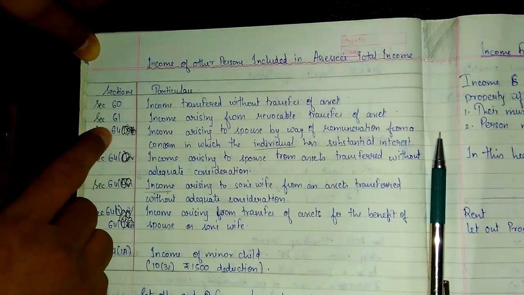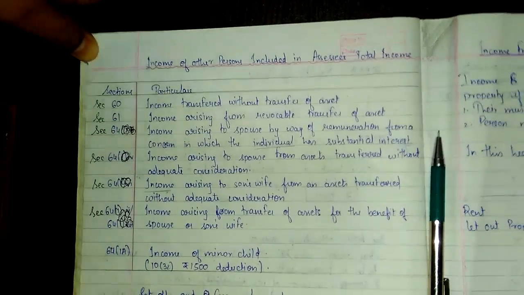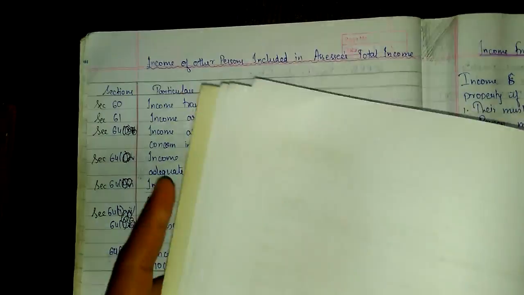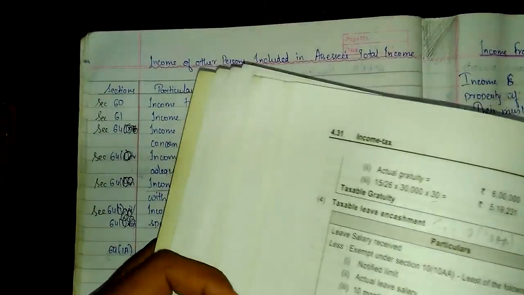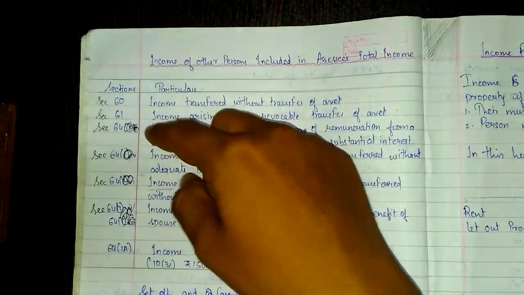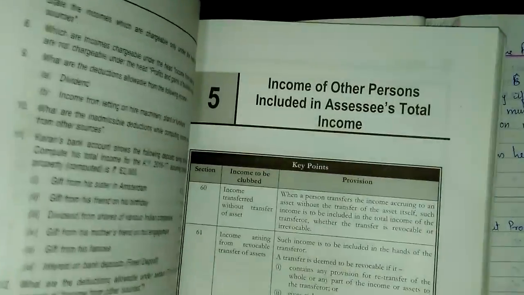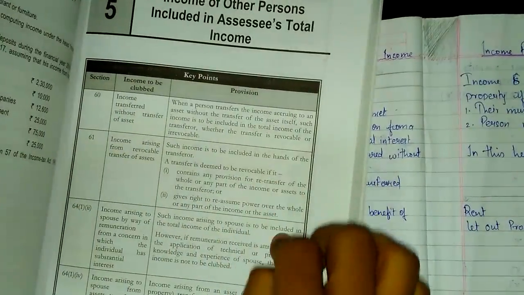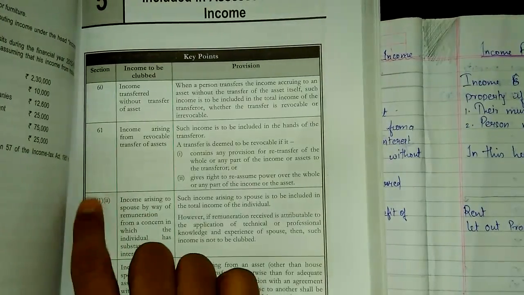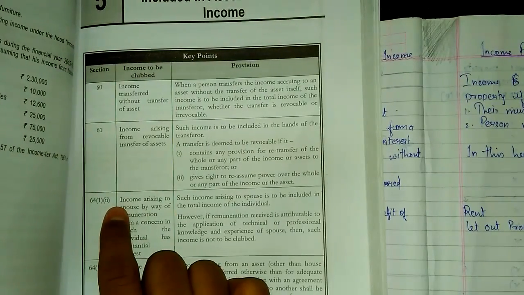Please don't try to write the subsections, because in the textbook, in the order I have written, in that order it is given. So if you want, you can memorize from there. Wait, I'll show you. See, in which order I have written, in the same order they have given. If you want any further clarification, you all can read from here. See, section 60, section 61, section 61 subsection 1, subsection Roman 2.